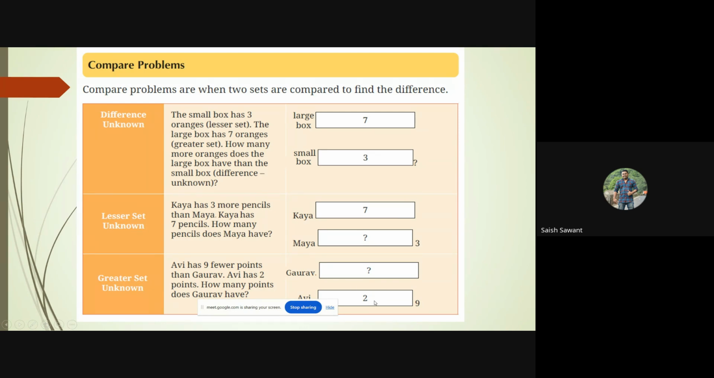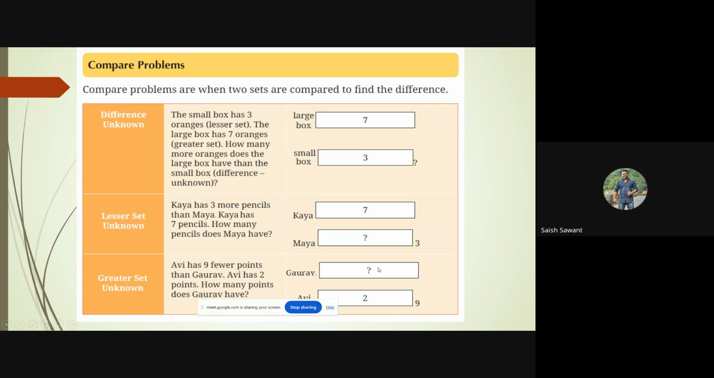So 2 points. Now Avi has 9 fewer points, so that means the difference is given as 9. And what is the question over here? How many points does Gaurav have? So what minus 2 will give you 9 is the understanding which students should develop and should be able to answer the question the same way. So the answer over here is 11.